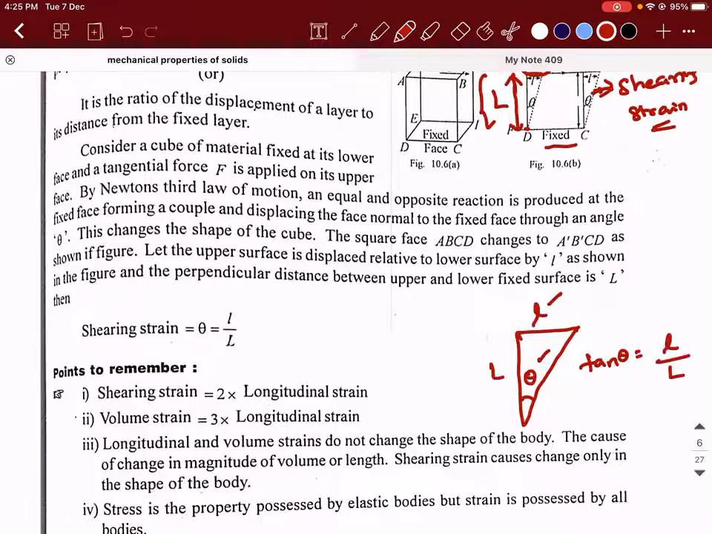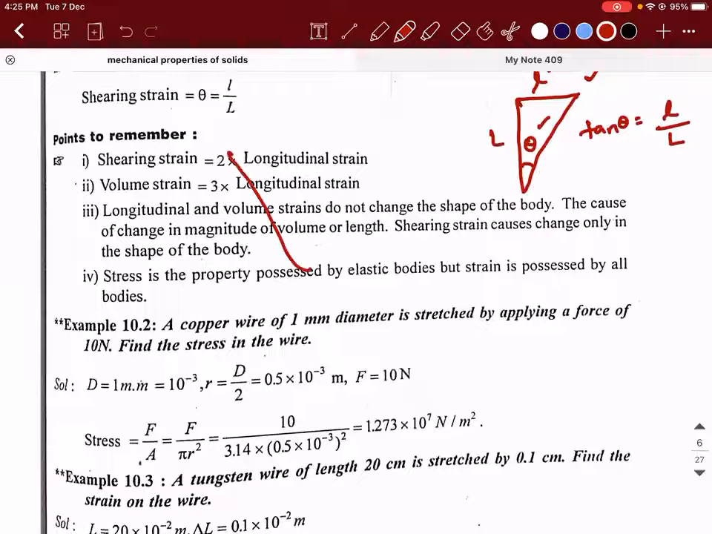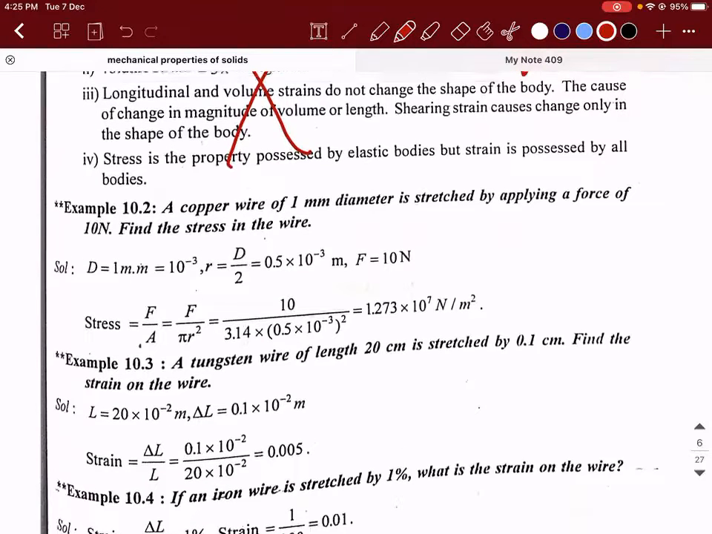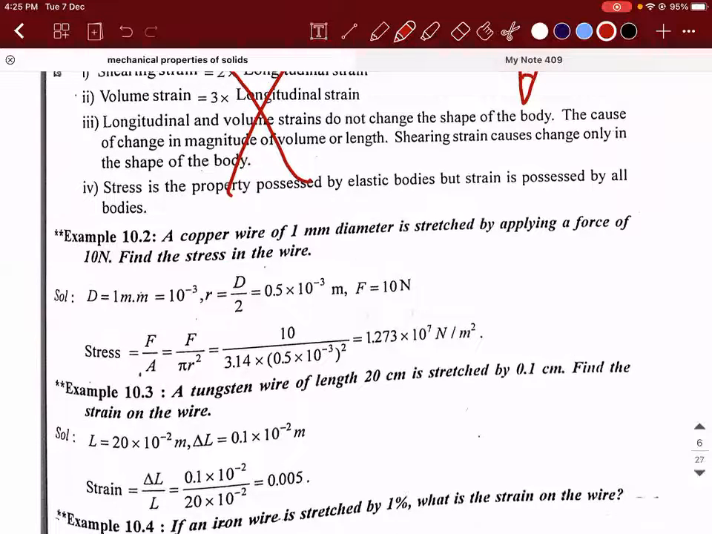Okay, so this involves a lot of engineering also, but don't get into all those details. As of now, try to understand that shearing strain is nothing but the displacement that has caused to the top surface divided by the distance between the parallel sides. These details are not needed for you. It's not there for CBSE. These 2 points maybe you can read.